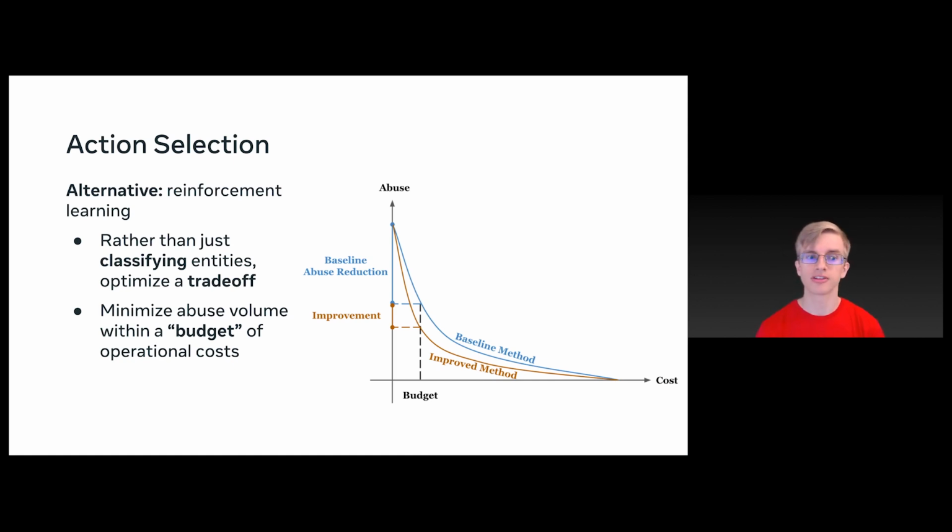Instead, we propose an alternative, using reinforcement learning to automatically select how to give out these actions. So rather than just classifying entities, we're optimizing a trade-off, where the trade-off is minimizing abuse volume within a budget of operational costs. And this is illustrated on the figure on the right, where for a baseline method, for example, these rule or strike-based systems, there's going to be a certain amount of abuse volume after the system is in place for a given amount of cost budget. And what we would like to do is reduce that amount of abuse given the same fixed cost budget. And the way we're going to do that is by selecting the enforcement actions to give out more optimally.